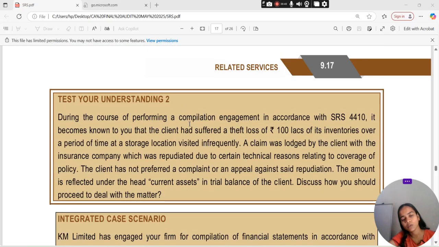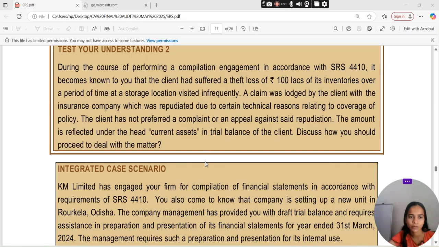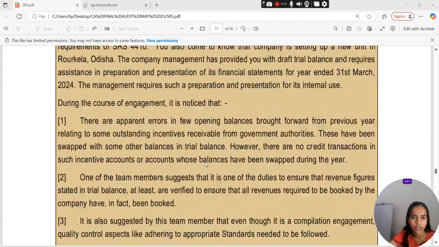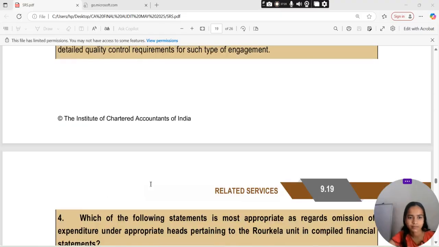We have a question. During the course of performing a compilation engagement in accordance with SRS 4410, it becomes known to you that the client has suffered a theft loss of 100 lakh of its inventory over a period of time at a storage location visited infrequently. A claim was lodged by the client with the insurance company which was repudiated due to certain technical reasons relating to coverage and policy. The client has not preferred a complaint or an appeal against such said repudiation. The amount is reflected under the current asset in the trial balance of the client. Discuss how should you proceed with the matter. तो test your understanding का question number 2 है ये.